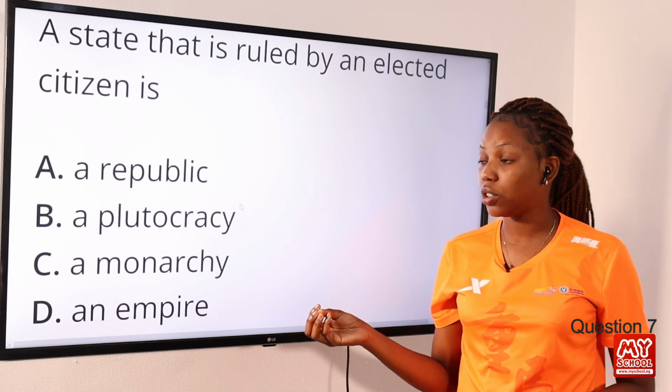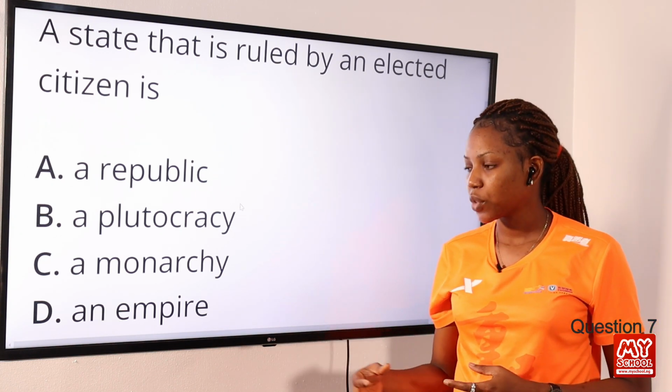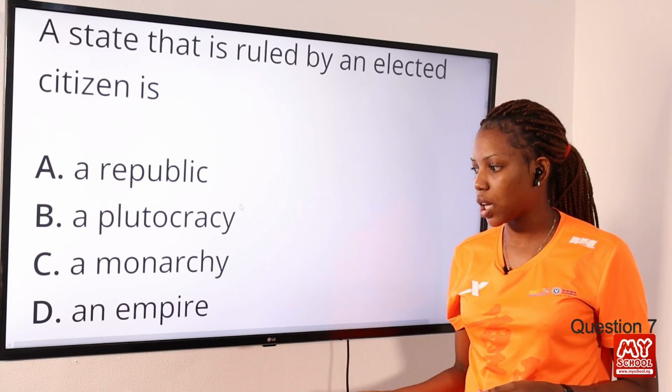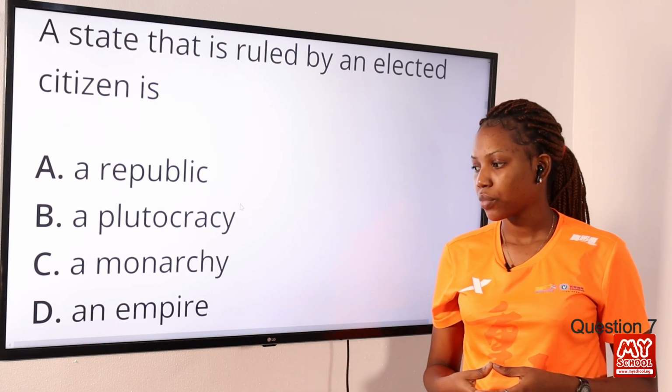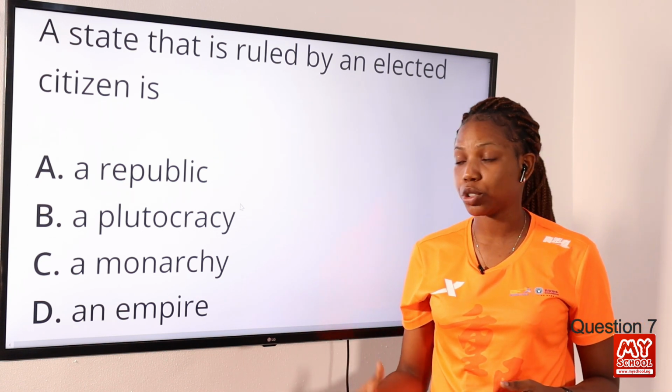Option B, a plutocracy, government by the wealthy. Option C, a monarchy, government by a king or a queen. An empire. An empire is a group of states, a group of countries. So the answer to this question is option A, a republic.